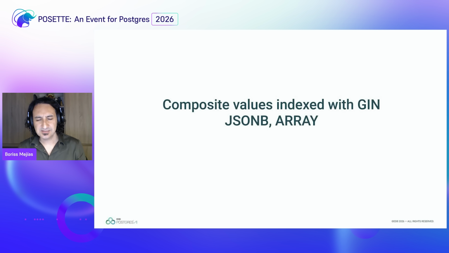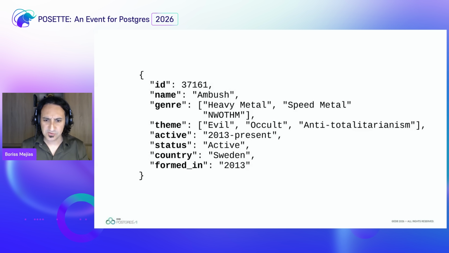It is said in the documentation that if you have a composite value, for instance, like a JSON or an array, use GIN. It's like in some bars they say, if you want to drink tonic, put gin. In the same case here, composite, GIN. That's it. GIN is for inverted index. That's the I and the N, and it means that it's going to take the elements that are inside your composite, and it's going to create an inverted index going from those to the places where it has to find the information. I'm not going to go into too much detail on that, because that would be a completely different presentation.